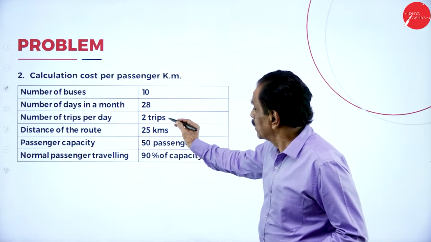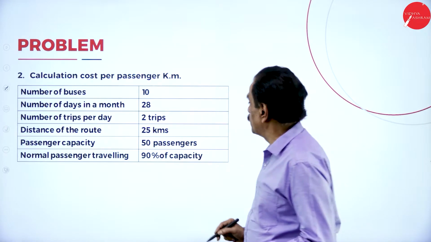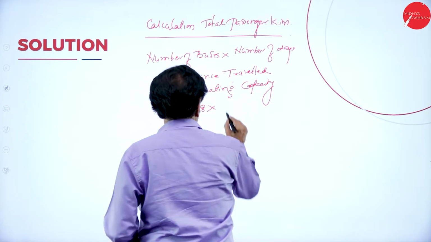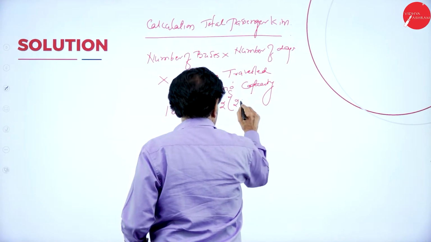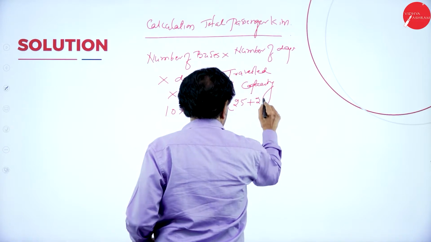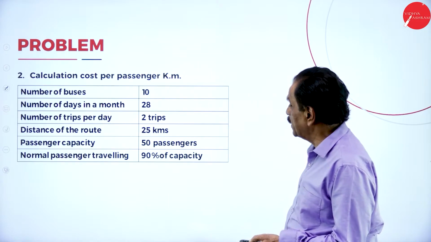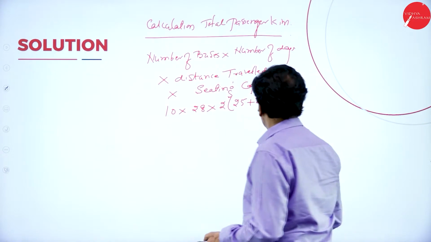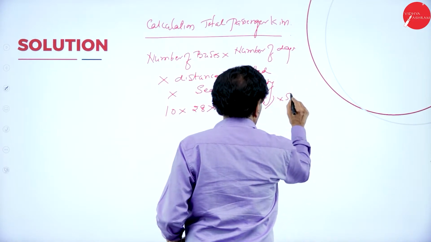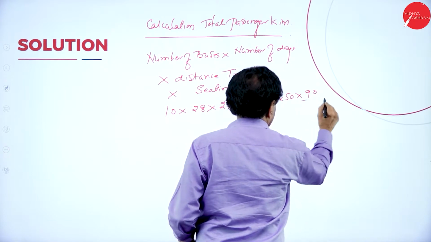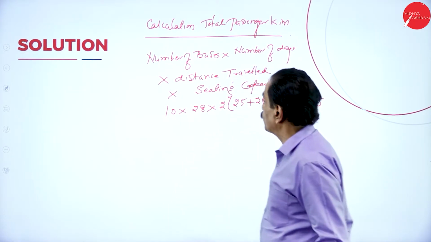Distance traveled 2 trips 25 kilometer, 25 to 25. So then seating capacity 50. Only 90% occupies. So what's your formula?